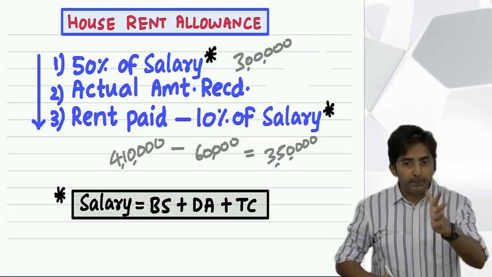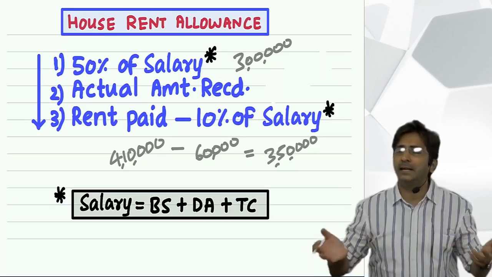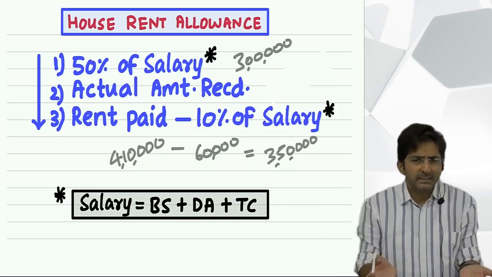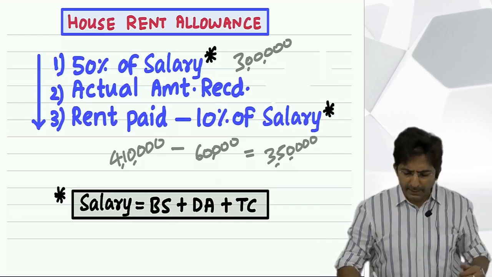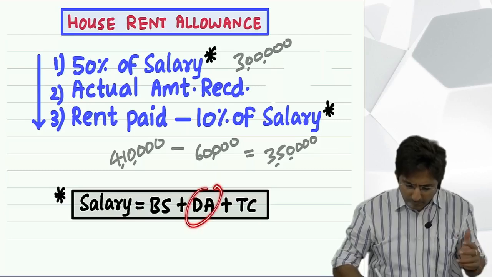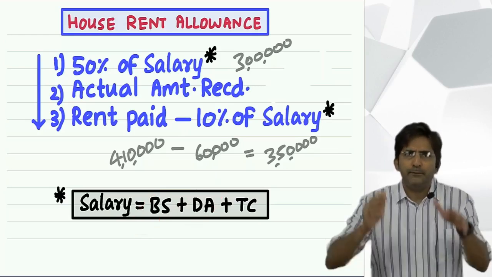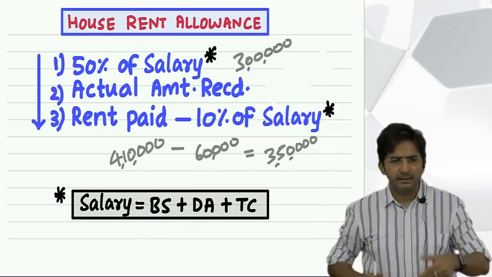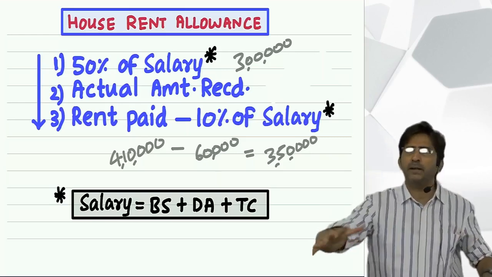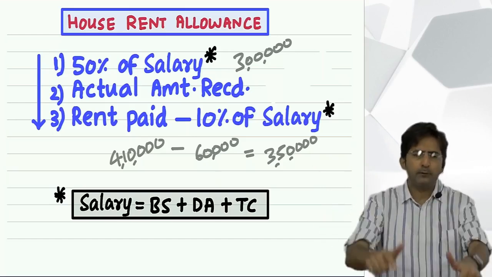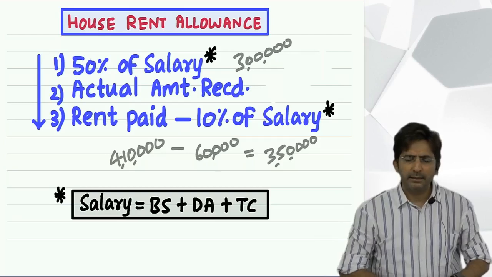And every employee will get this dearness allowance. See, the other allowances which I am teaching, traveling allowance, uniform allowance, some employees might get, some might not get. But in most big companies, every employee will get dearness allowance along with basic. It is a fixed item. Because every employee, whether you work in Reliance, Infosys, L&T, whichever company, has to suffer inflation. And for inflation, every company will give you dearness allowance. You work anywhere, it is a fixed item.